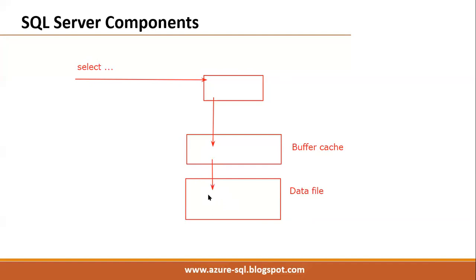In the data file the record is found. It will take that data from the physical file into the buffer cache. We'll see it in detail practically later; this is just a high level overview. From there, SQL Server will send the data to the user.